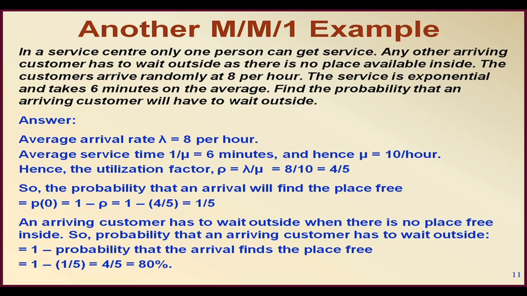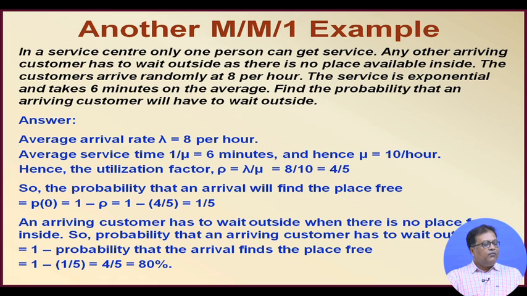That means, what is the probability that the person is in service, and it should be 1 minus that. Is it okay? It is like a busy period. So let us look at how this busy period comes to be.